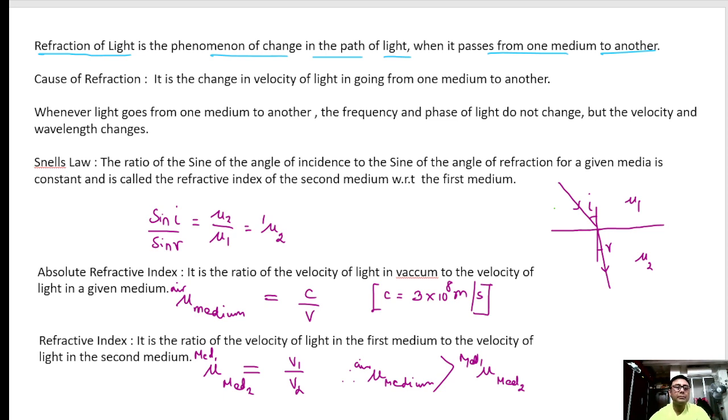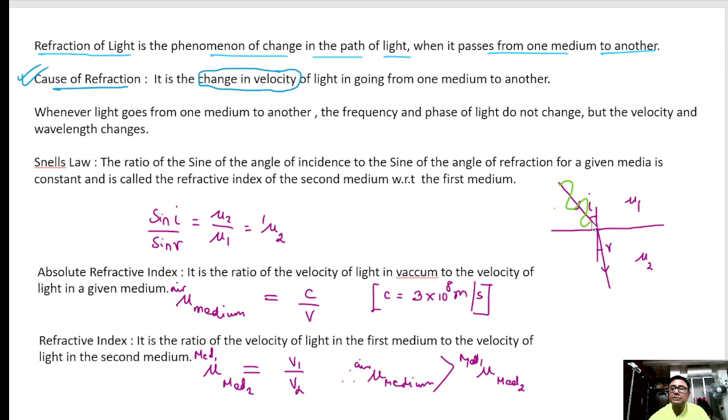Next, cause of refraction. Now, what is the cause of refraction? Very important. It is the change in the velocity of light when it passes from one medium to another. So when light is passing from one medium to another, its speed changes.